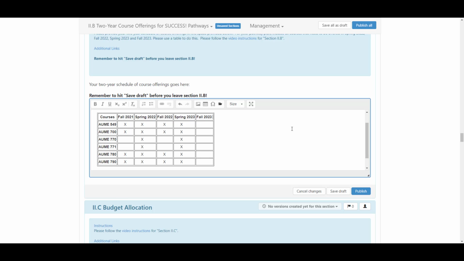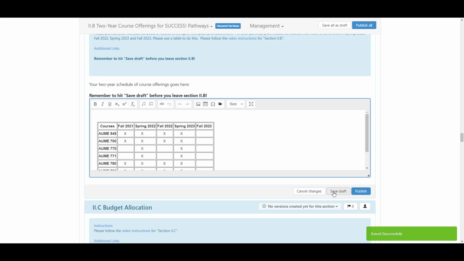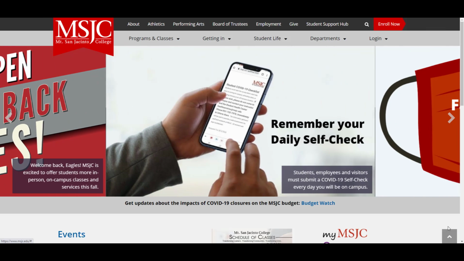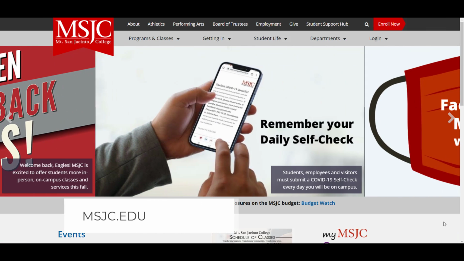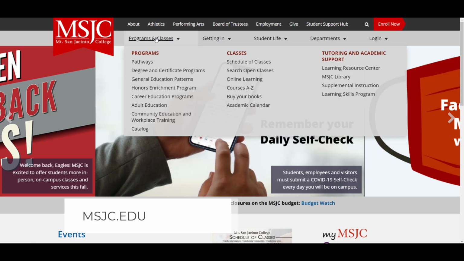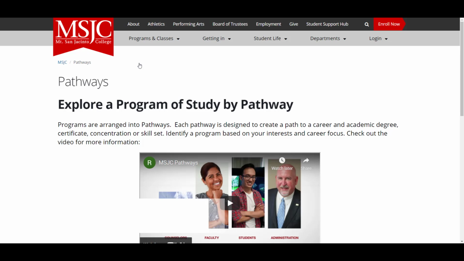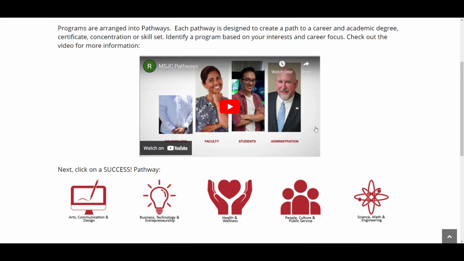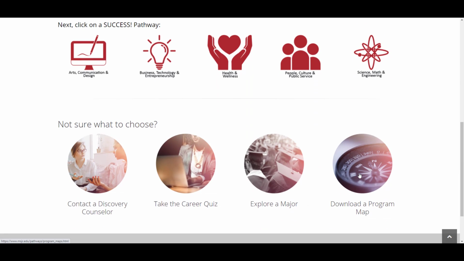We want to preserve the scheduling patterns from last year. So let's view the current program maps via the Pathways portal at the college website. Go to msjc.edu and under Programs and Classes, choose Pathways. You will see the 5 pathways near the top of the page. Scroll down and near the bottom right corner, select Download a Program Map.